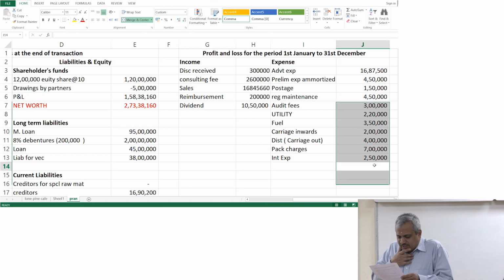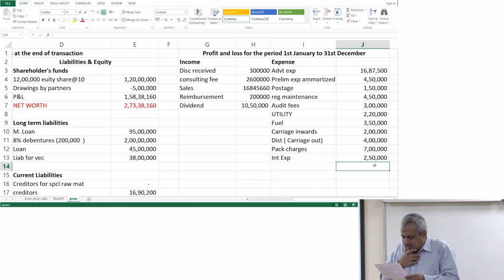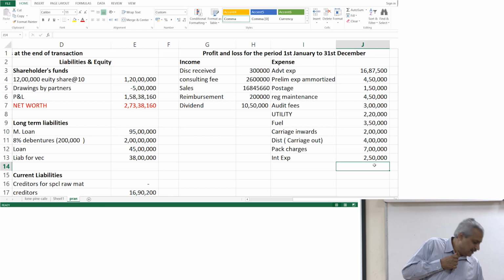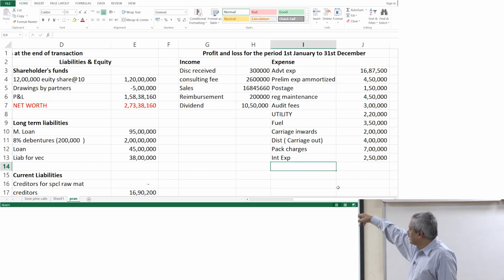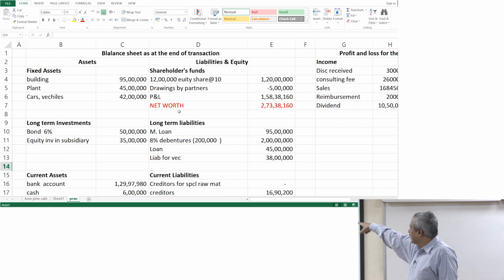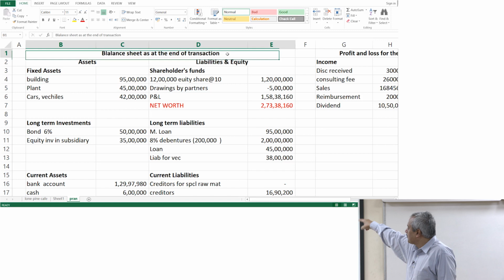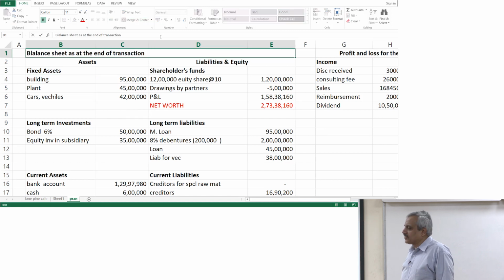Depreciate plant and machinery by 5%, vehicles by 20% and buildings by 10% for the year 2018. Now, when we say this is at the end of the year, just go to the balance sheet on top of it. At the end of every transaction, change it as of 31st December, balance sheet as of 31st of December.